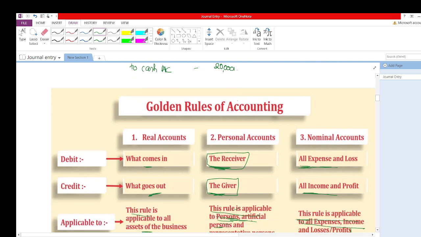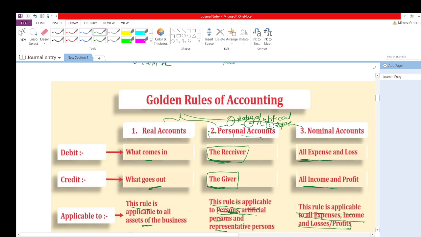Till now I have told you all the golden rules of accounting. There are three types of account: real account, personal account and nominal account. In personal account there are three categories: one is natural person, another is artificial or legal person, and the third is representative person. Real account is applicable to all assets of the business. The rule of real account is debit what comes in, credit what goes out.